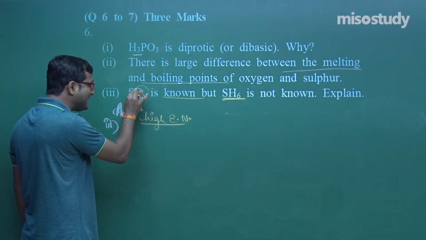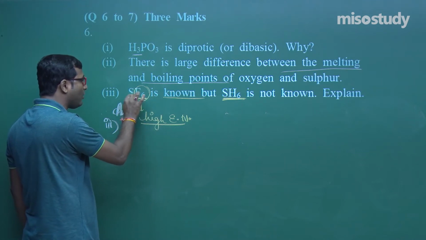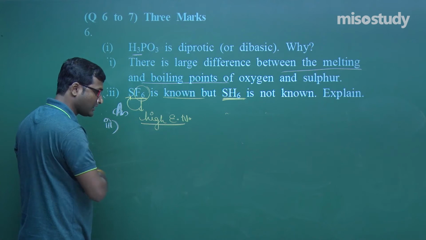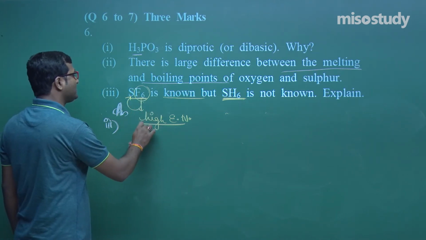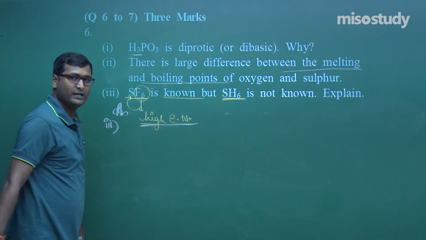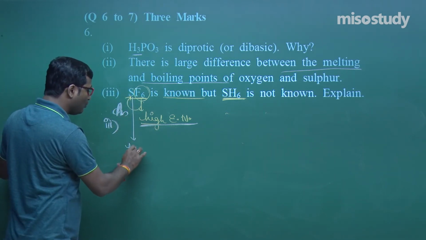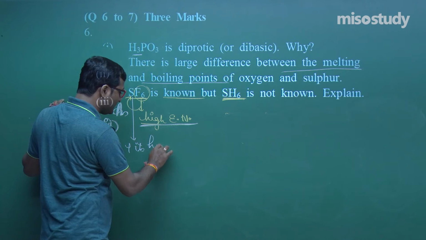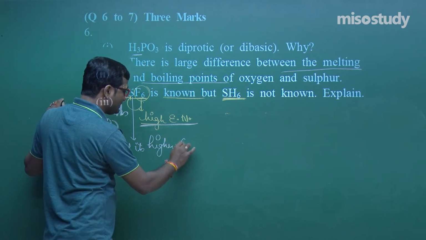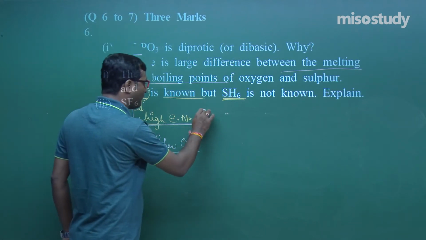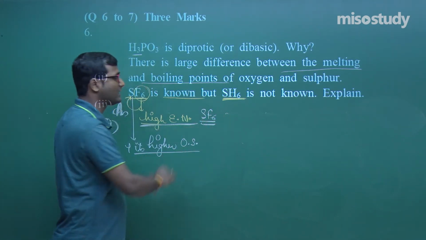So it easily oxidizes sulfur to its higher oxidation state, and there is a formation of SF6.